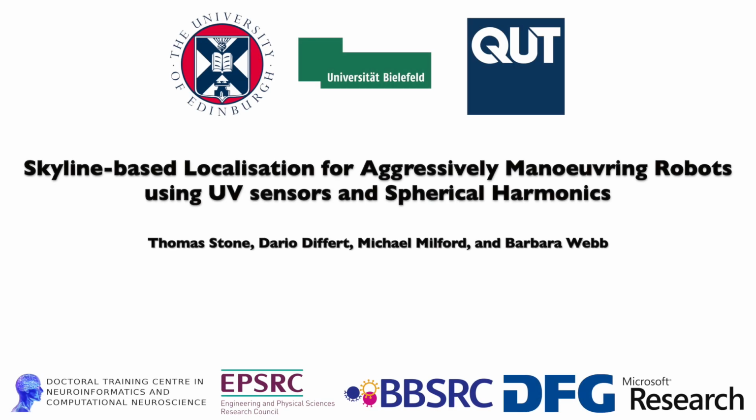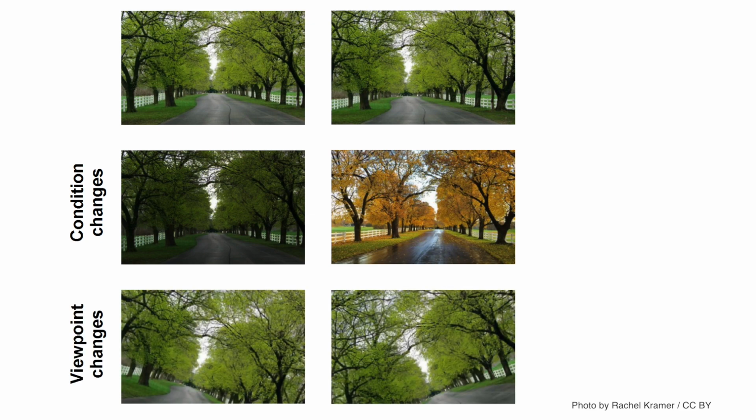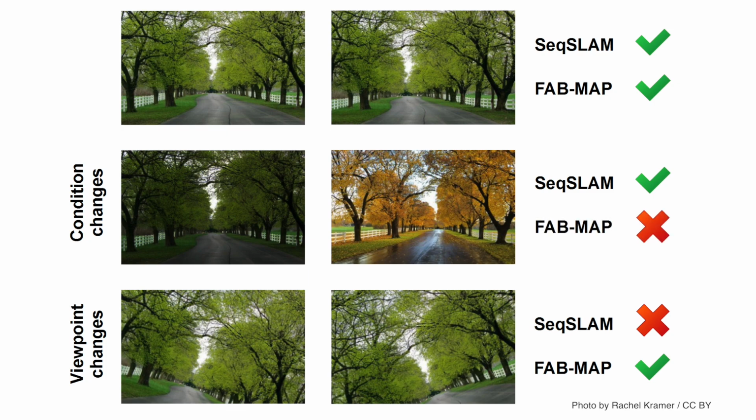Place recognition is an important part of navigation for both robots and animals. In robotics, there's been a surge of interest in addressing two key problems of condition and viewpoint invariant place recognition. Typically, approaches that have solved one challenge have only weakly addressed the other. For example, sequence-based methods have typically been appearance invariant but very viewpoint dependent, while methods relying on traditional or learnt feature descriptors have been viewpoint invariant but only moderately appearance invariant.